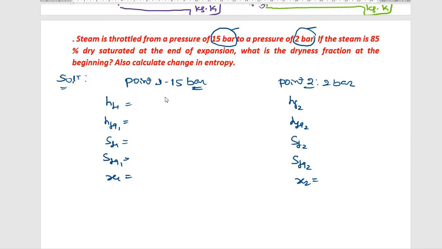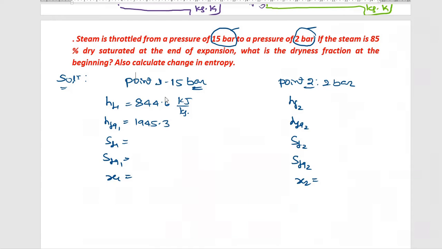At 15 bar, hf1 is 844.6 kilojoule per kg. Next, hfg1 is 1945.3. Correct.